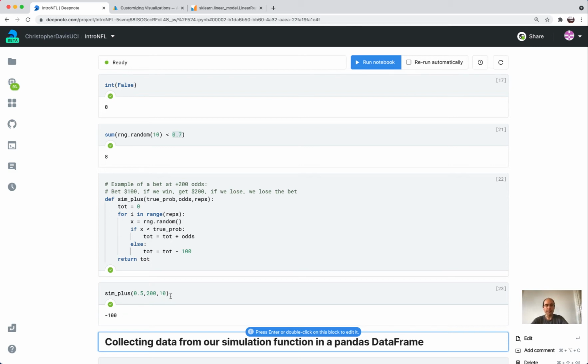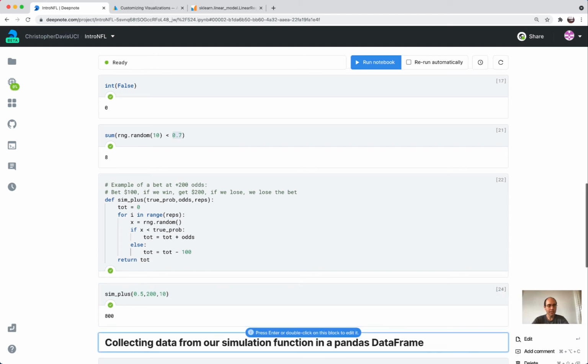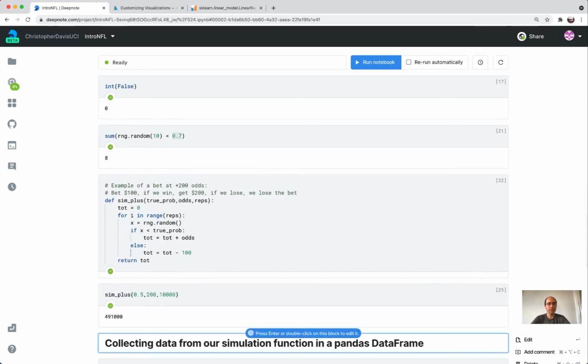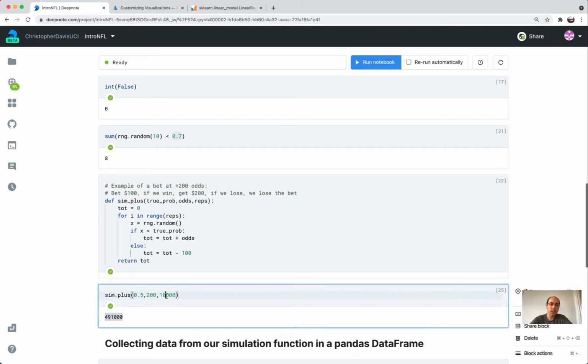We lost $100 at the end of this. But here we made $800. And for so few repetitions, you'd expect some randomness here. So let's try increasing it to 10,000. It's a little strange that this value increases so much, just because we try to make the simulation more accurate by using more repetitions.